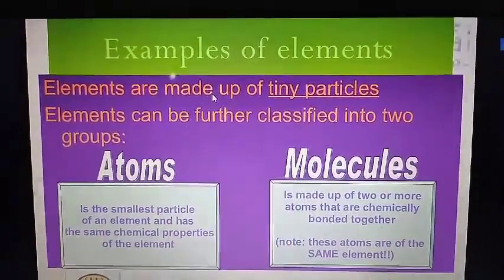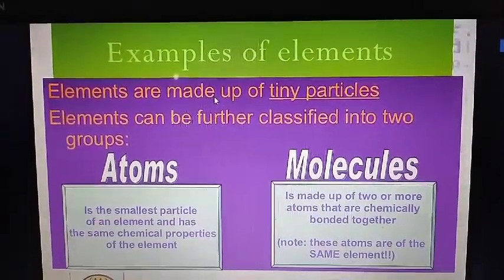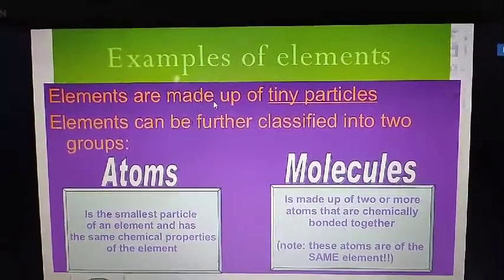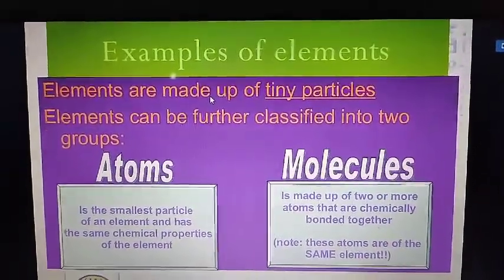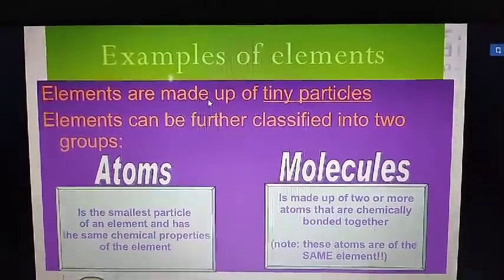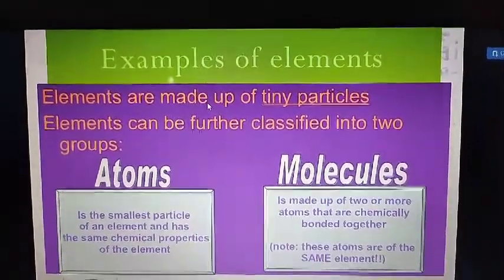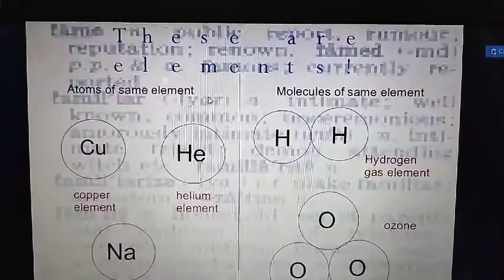An atom, as you know, is the smallest particle of the matter of an element and has the same chemical properties as the element. What are molecules? A molecule is made up of two or more atoms that are chemically bonded together. These things you know.